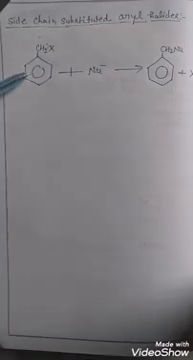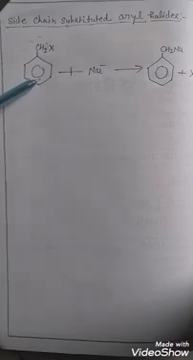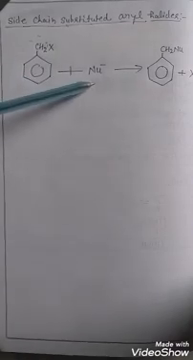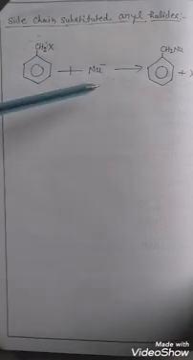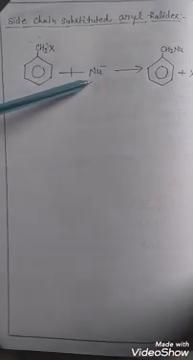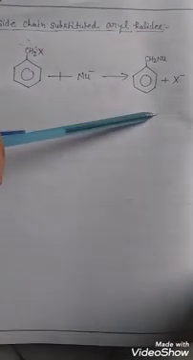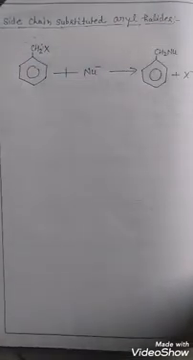In this example, the side chain substituted aryl halide is easily replaced by a nucleophile through nucleophilic substitution, replacing the halogen atom.